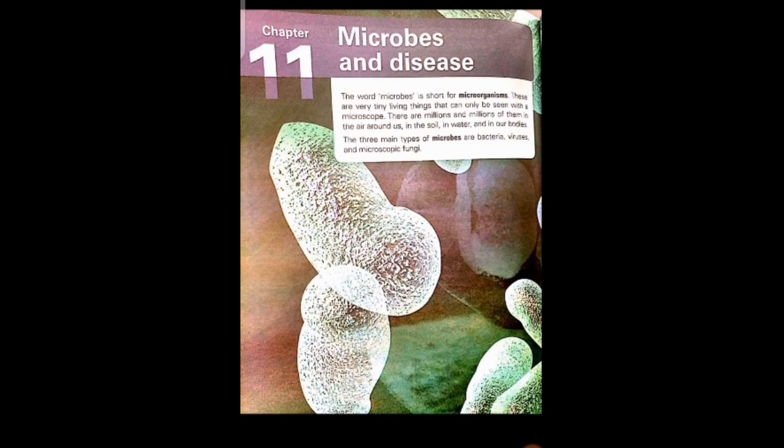Today I am going to start chapter number 11, that is microbes and diseases. What do you mean by microbes or microorganisms? These are very small living organisms which consist of a single cell that can only be visible by the microscope, that is known as microbes or microorganisms. There are three types of microbes: bacteria, viruses and microscopic fungi.